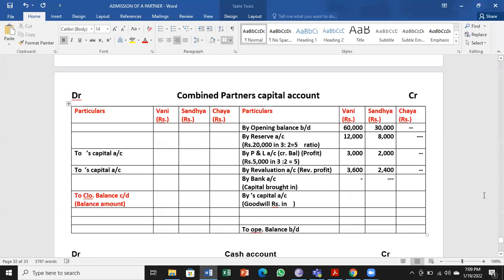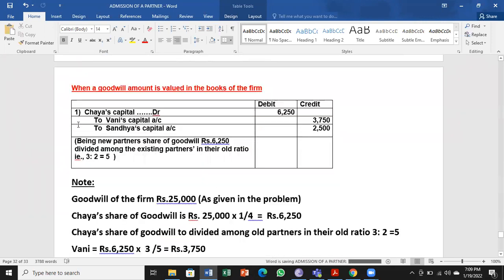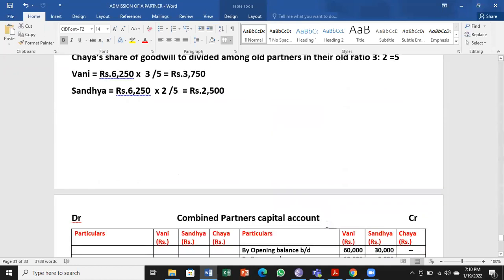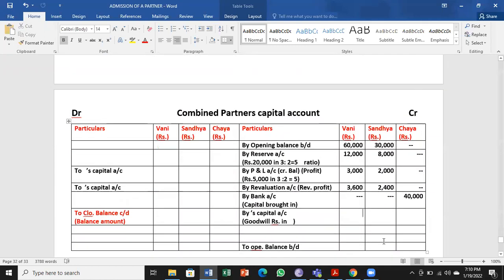New partner is Chaya. She is bringing 40,000 rupees. So this 40,000 will be added to the value of bank balance. Next is the goodwill that we have done here. Chaya's account debtor to Vani's capital account and Sandhya's capital account. So first we will credit 3,750 and 2,500.